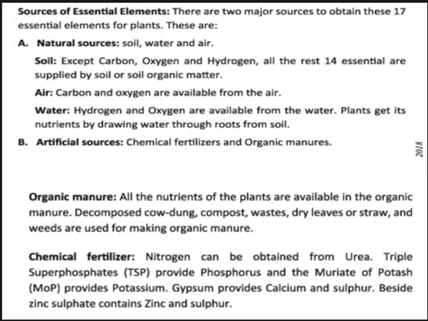If I use urea, we will get nitrogen. Triple superphosphate, TSP, provides phosphorus, and muriate of potash, MOP, provides potassium. Gypsum provides calcium and sulfur, and besides, zinc sulfate contains zinc and sulfur. So we can get them from artificial sources. From the artificial source also we can get all the essential elements that come from the natural source.